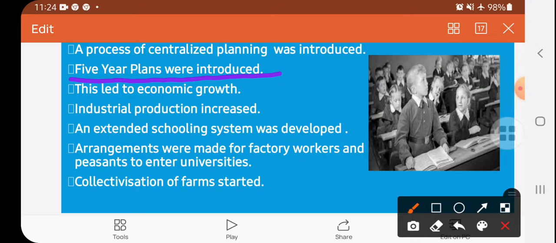So this led to economic growth. Firstly, they thought that there should be economic growth, money in the country, development, industrialization, and education, so that society would grow. So industrial production increased.